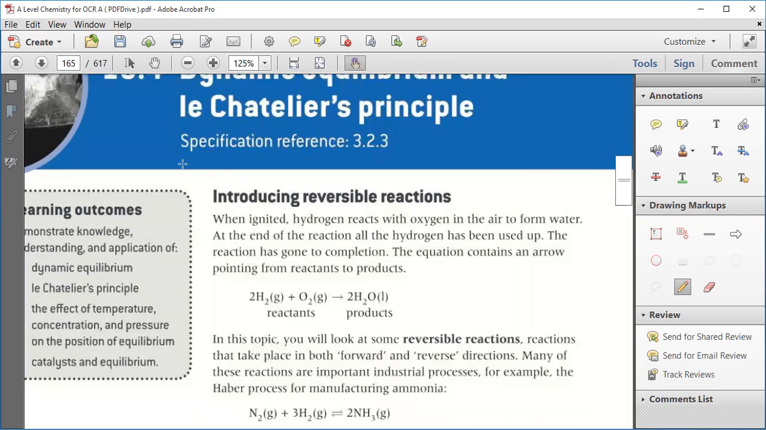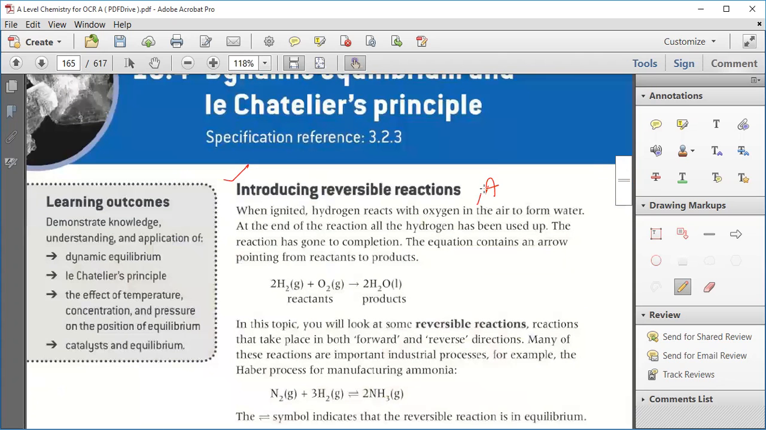Now, first of all, we are introducing the reversible reaction. Reversible means that it can be reversed. In a reaction, suppose we have a reactant. The reactant reacts and forms a product. This is a one-way reaction. That reaction is not reversible, that is an irreversible reaction. So the reactant can convert into a product and it will not change.